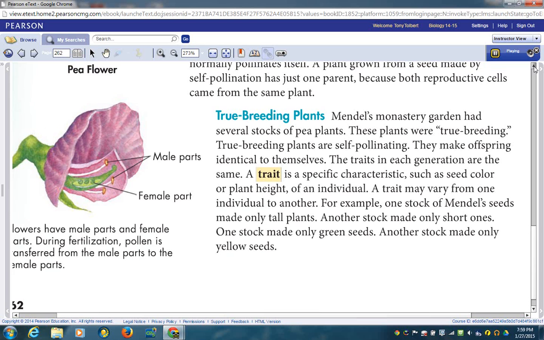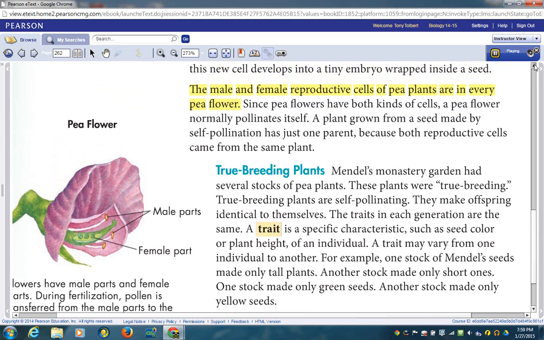The male and female reproductive cells of pea plants are in every pea flower. Since pea flowers have both kinds of cells, a pea flower normally pollinates itself. A plant grown from a seed made by self-pollination has just one parent, because both reproductive cells came from the same plant.